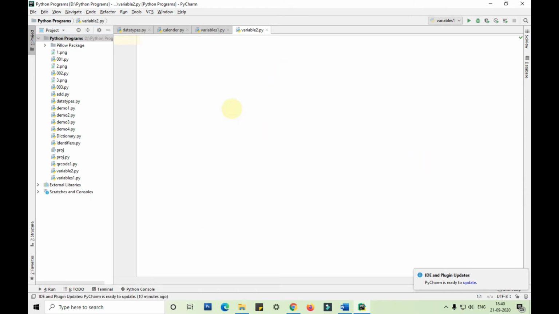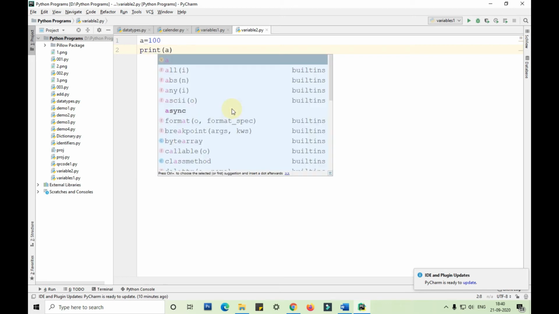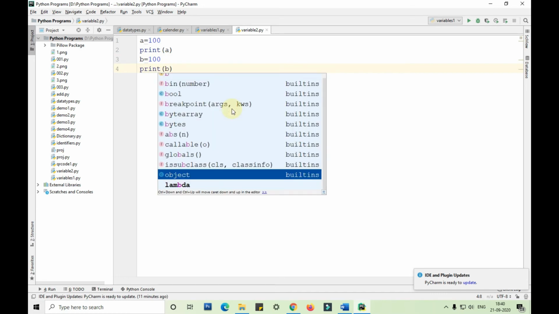I'm taking a is equal to 100 and printing a, then b is equal to 100 and printing b.